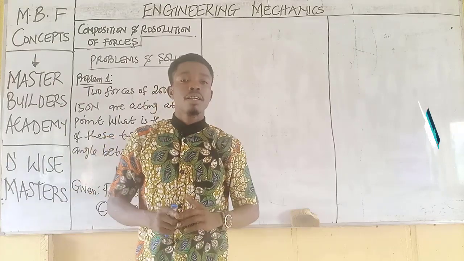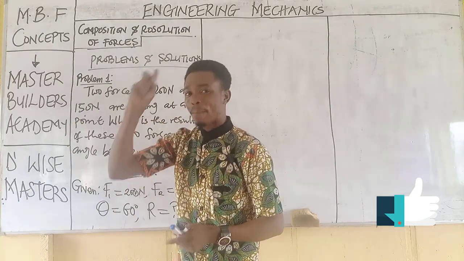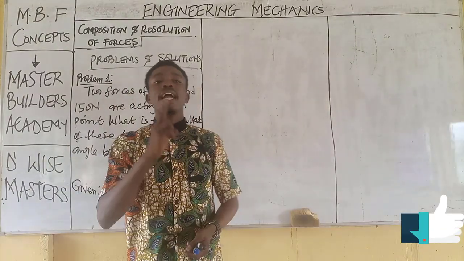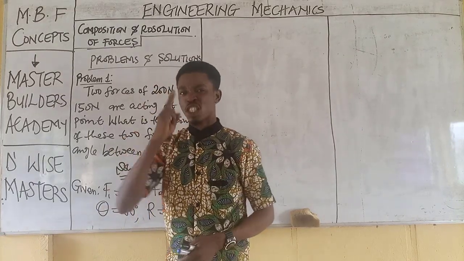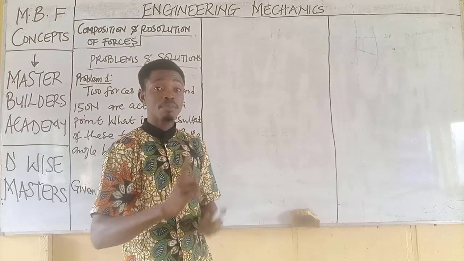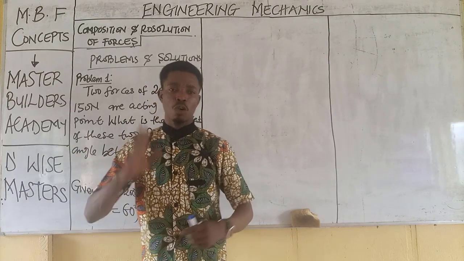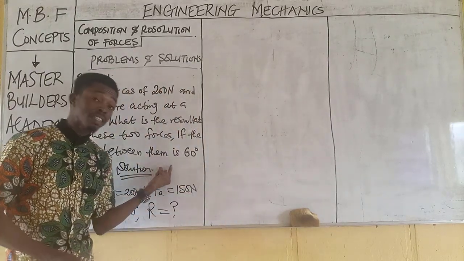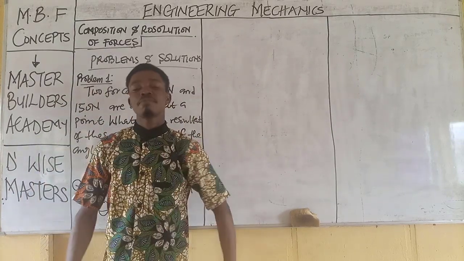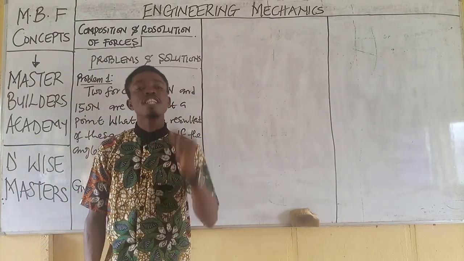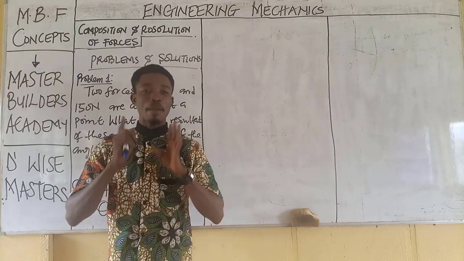The question is answered this way. The first thing you need to do is to identify the number of forces that you have. Anytime you have two forces acting at a point, there are two main theorems that you make use of. The number one is the Pythagoras theorem. The number two is the parallelogram law of vectors. That means this question we have on the board can either be solved with Pythagoras theorem or the parallelogram law of vectors. Now guys, when should I use parallelogram law of vectors? When should I use the Pythagoras theorem?